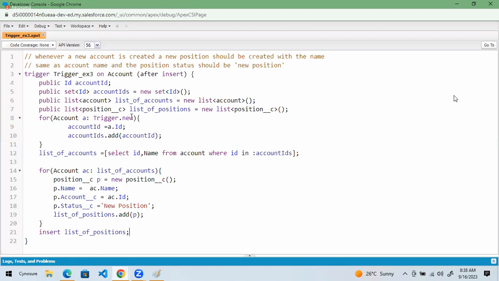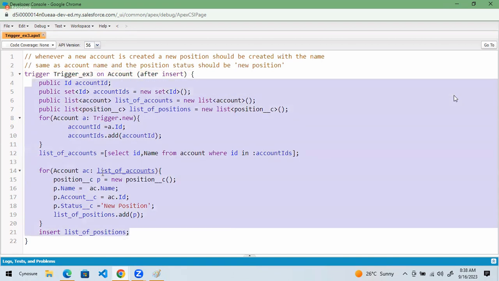So trigger event means when the trigger should start, when the trigger should execute. So that is what we are interested in. On which object and when. On which object and when you want to execute. Once that starts, whatever logic you want to write, you can write it inside. Okay. Once the logic is completely done, then it will come out of that.